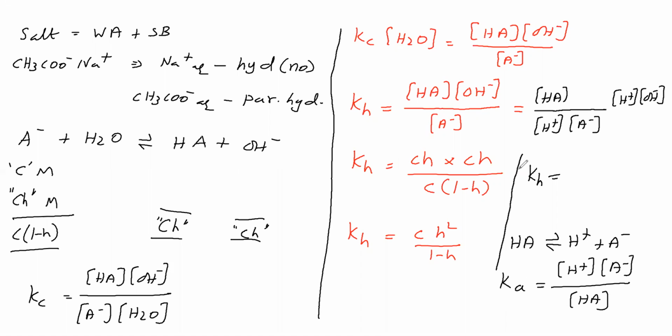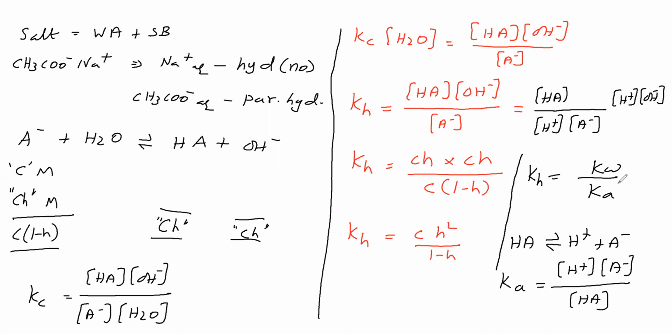Now see this one and see this one, compare these two. Shall we say this is a reverse of this? Therefore 1 by Ka. Then this H plus into OH minus, what is this called? H plus concentration into OH minus concentration is called Kw, that is called ionic product of water. Therefore, Kh is equal to Kw by Ka.